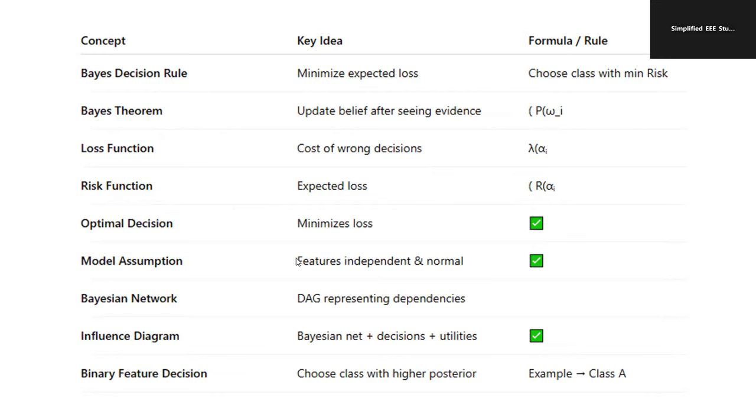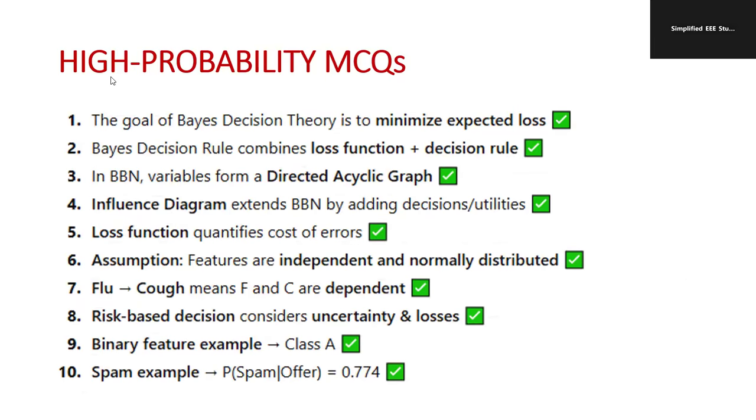Study the summary sheet. If you study the summary sheet, it will be easy to recall and write down the MCQ in an appropriate way. Study these important points. For example, in BBN, variables form a directed acyclic graph, DAG. Bayes decision rule combines loss function and decision rule. And a loss function quantifies the cost of errors. Assumption, what are the major assumptions? Make a note of the assumptions.